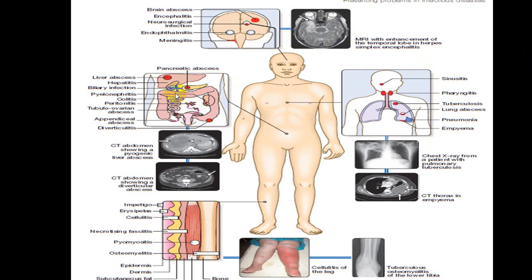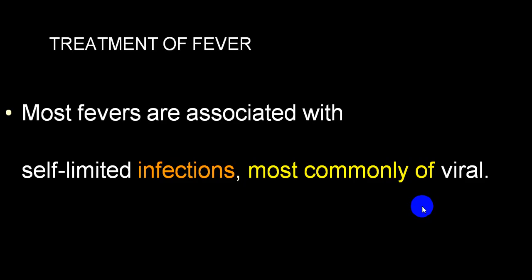In case of abdomen, CT abdomen, abdominal ultrasound or MRI. In case of muscle, etc., you can go for X-rays. In respiratory system, you can go for CT after X-ray chest, CT, etc.